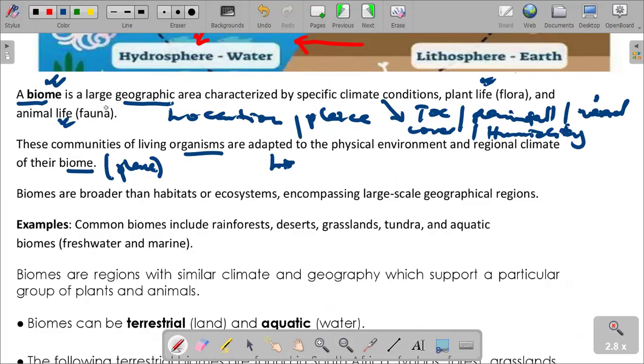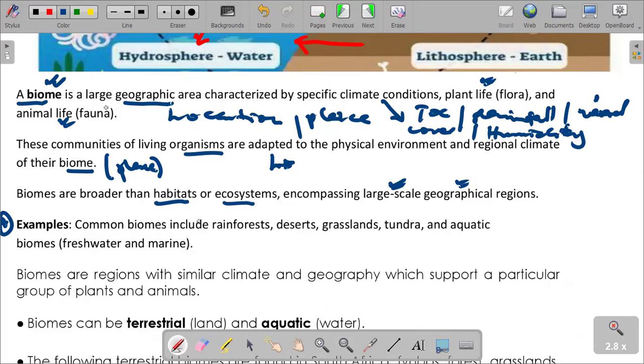So in this regard, what we need to understand is that biomes are broader than habitats or ecosystems, encompassing large-scale geographical regions. When we look at a biome, we are not talking about a small habitat, a given place where organisms are staying, or a simple small ecosystem. When we look at a biome, it encompasses large geographical regions. So we have common examples in order for us to understand better.